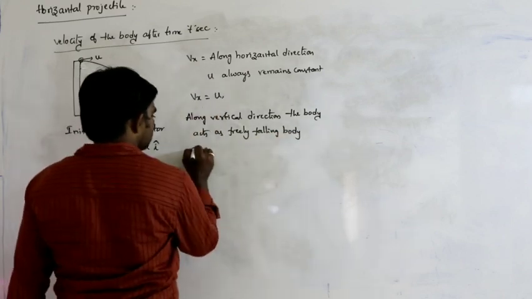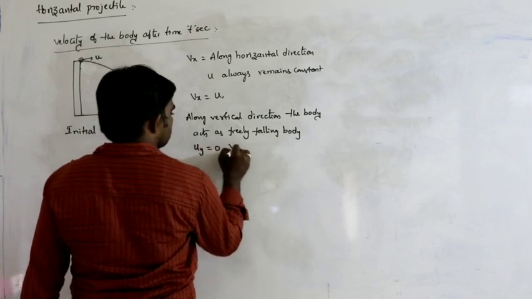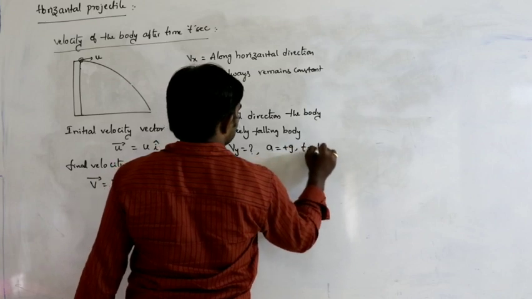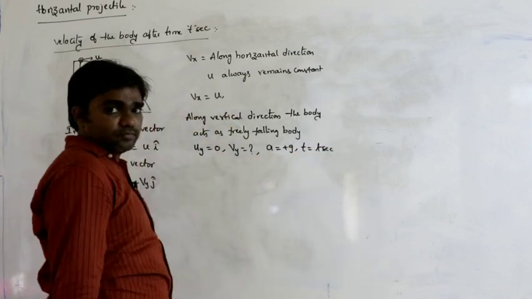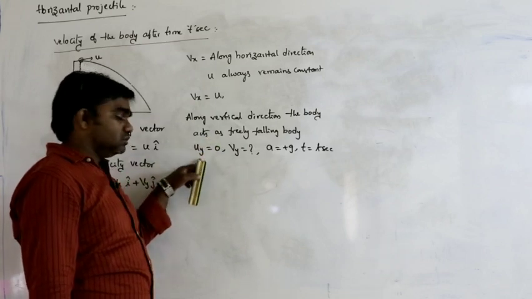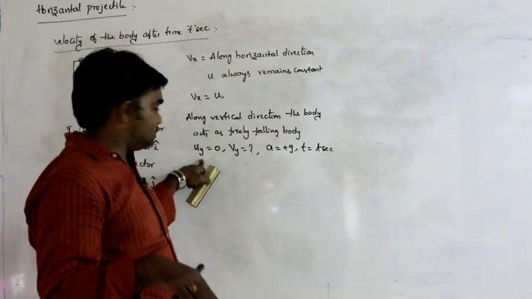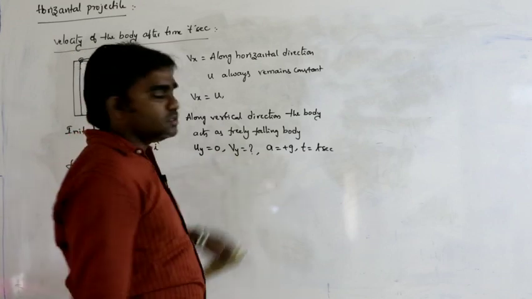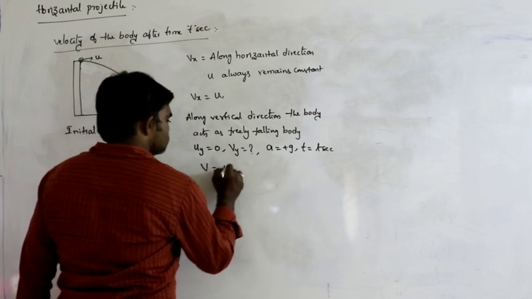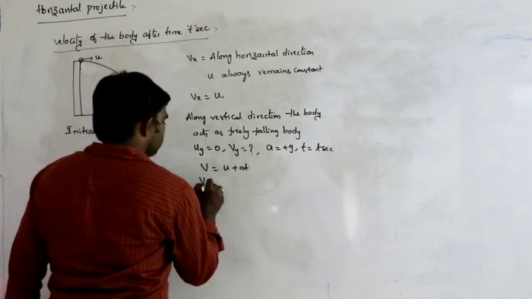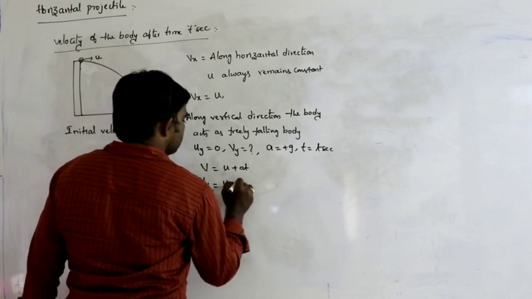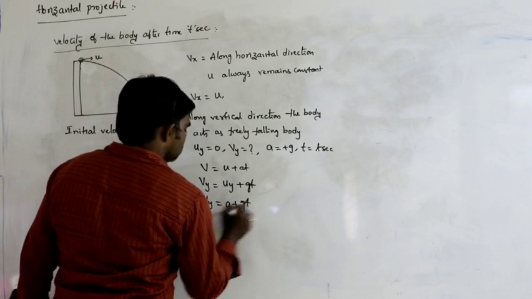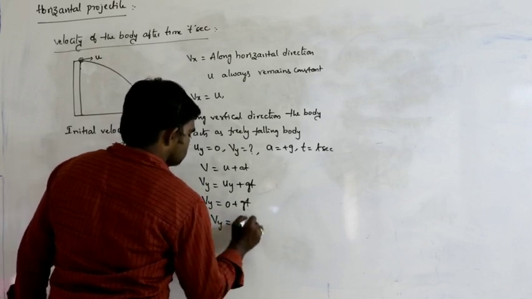So uy is equal to 0, the acceleration is g, and the time is t seconds. Along the vertical direction, that is the y axis, uy equals 0, and from the equation v equals u plus at, vy equals uy plus gt, so vy is equal to gt.